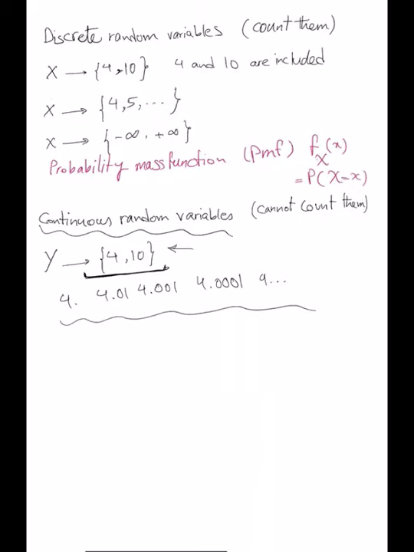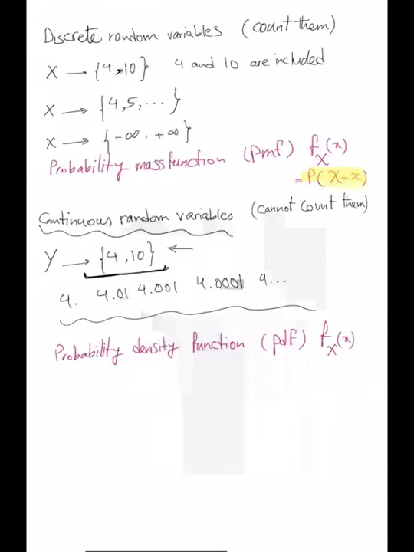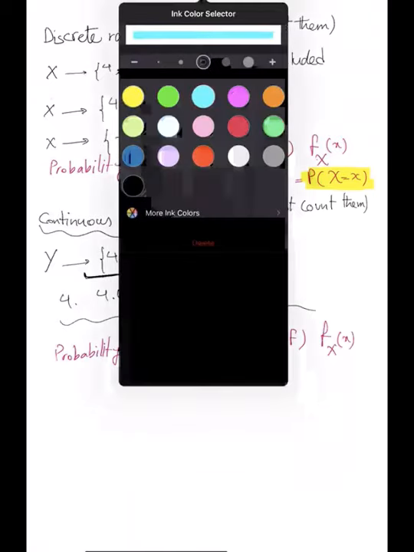For continuous random variables, we have the probability density function, or PDF. And we still show it with f of x, but I no longer can write it in this way. That's our probability density function. So for the probability density function, I no longer can write it in this way.